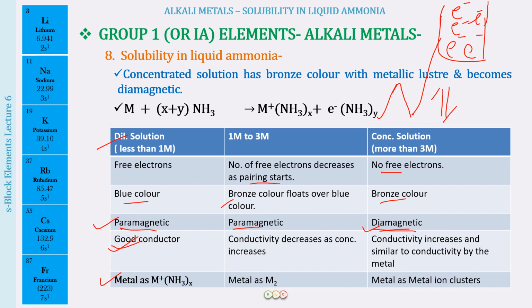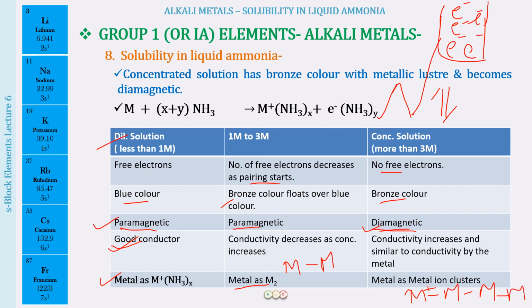Okay, it was so high that we could compare it with the conductivity of the actual metal. So what has happened here is, when the pairing started, the metal atoms also started forming metallic bonds between them. And then, as the concentration further increased, the number of bonds between the metal atoms kept increasing, more metallic bonds were being formed, right?